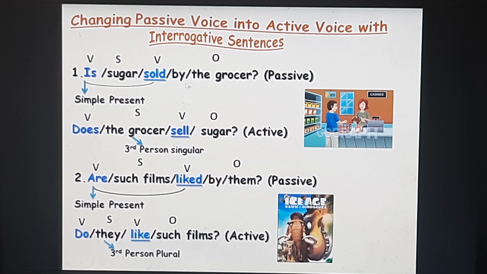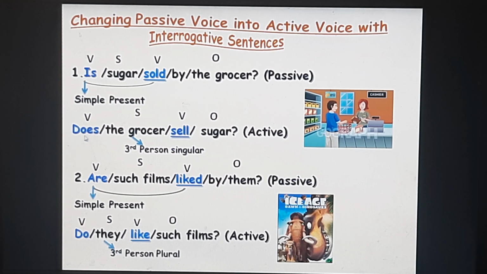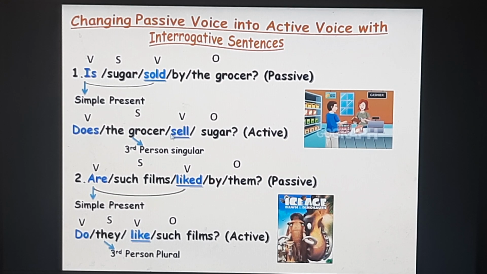So first you bring the subject, the grocer, which is in the third person singular. So we use does in the third person. Does the grocer, V1 of sold is sell, sugar is your object. Does the grocer sell sugar is your active voice.